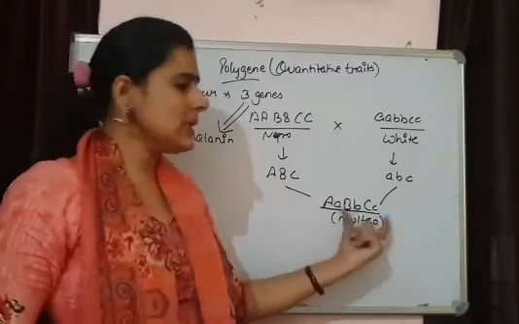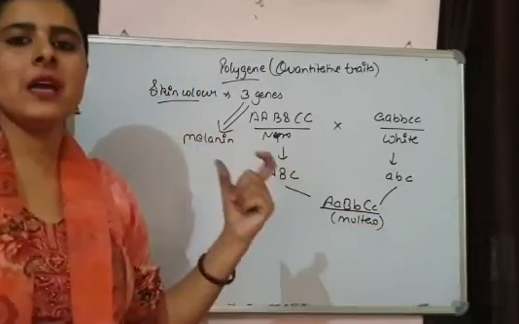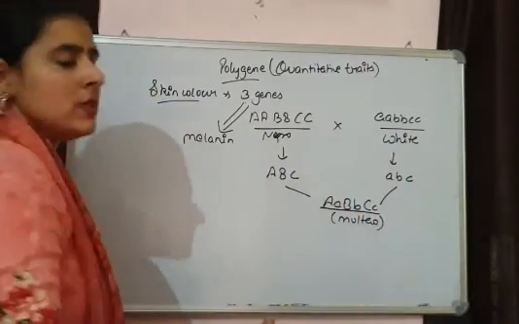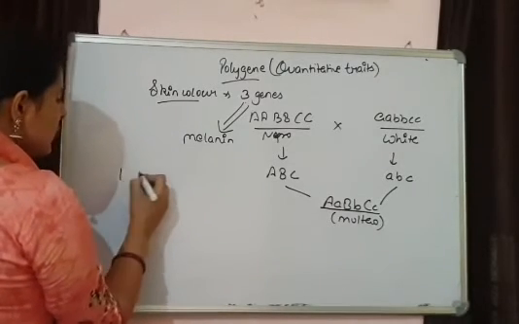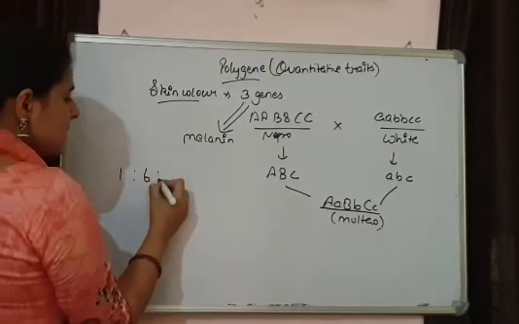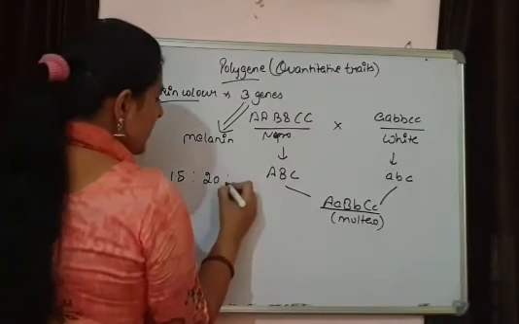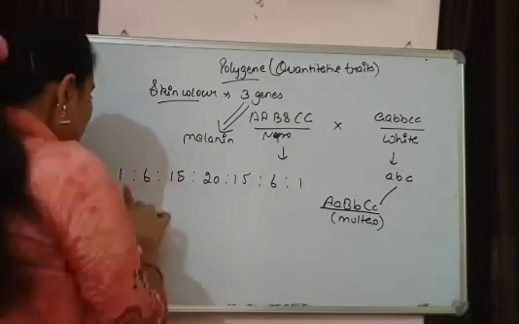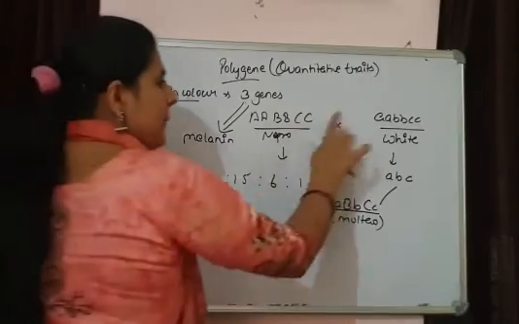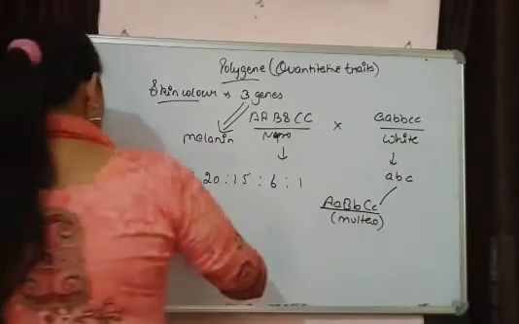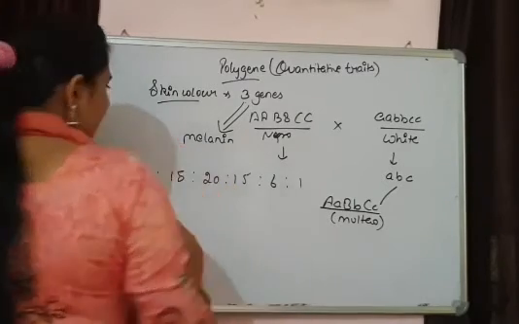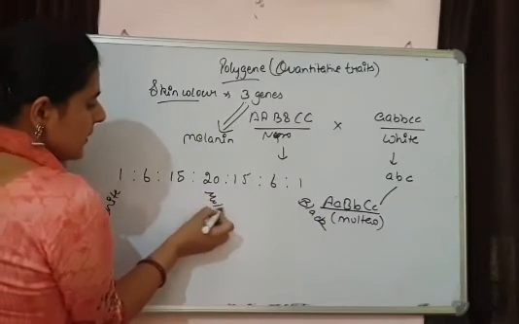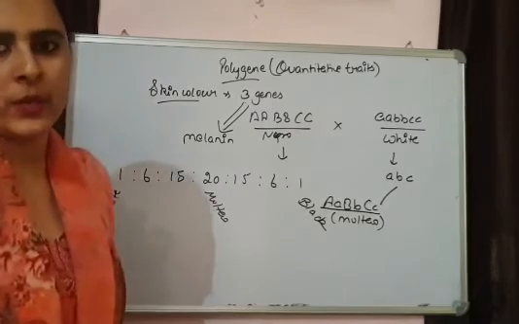If we cross these types of individuals and try to get the F2 progeny, in F2 we are going to get a wide range of phenotypes. The phenotypic ratio will be 1 : 6 : 15 : 20 : 15 : 6 : 1. On the extreme conditions, we are getting the parental types: this individual is white and this individual is black. And the intermediate, in between them, is a mulatto.